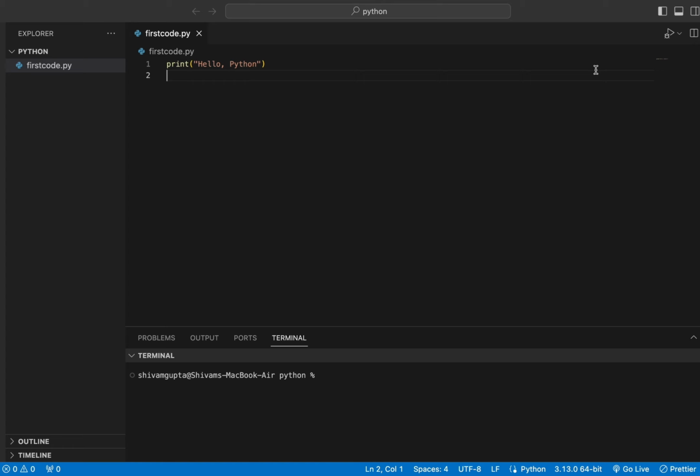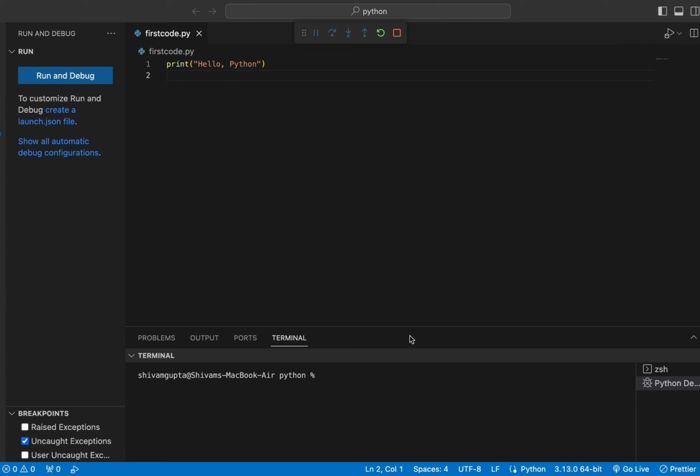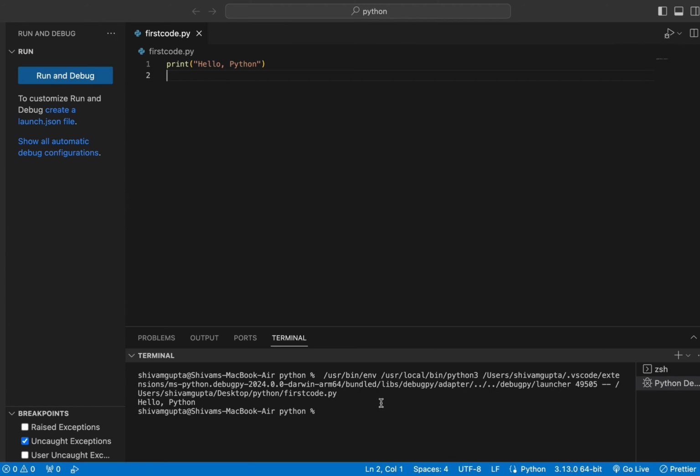Now to run this, I will click on the play button, and you can see our code has run successfully and shows the output, hello Python. So by just using the print function, you can print an exact string by passing it in double inverted commas.